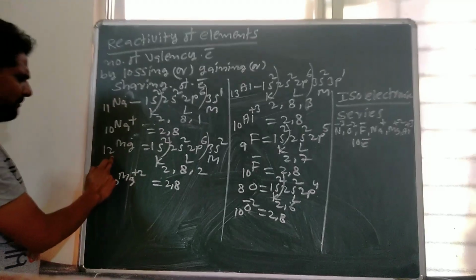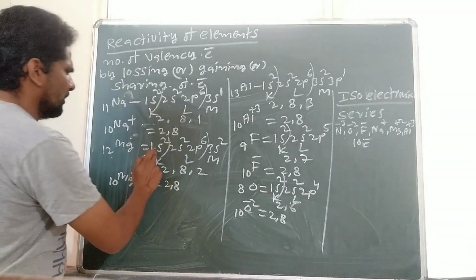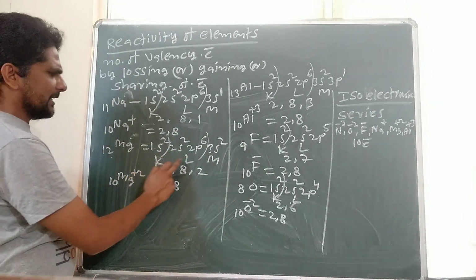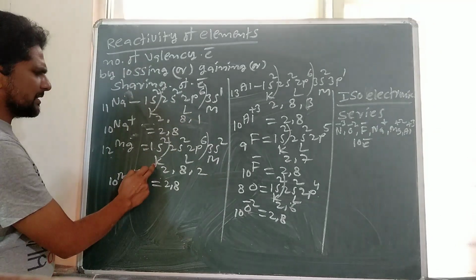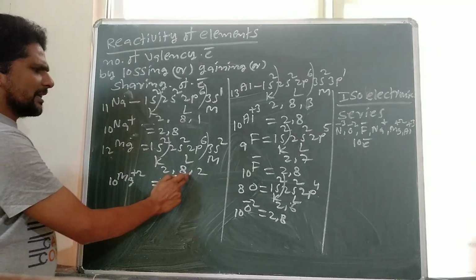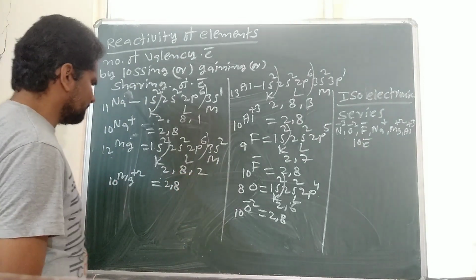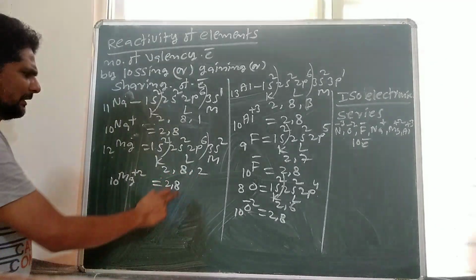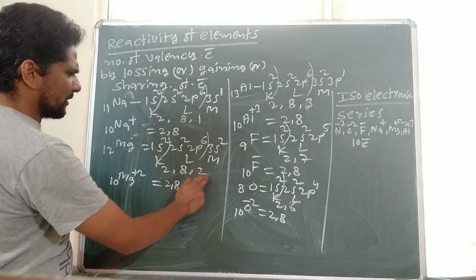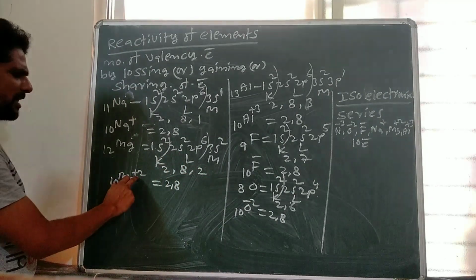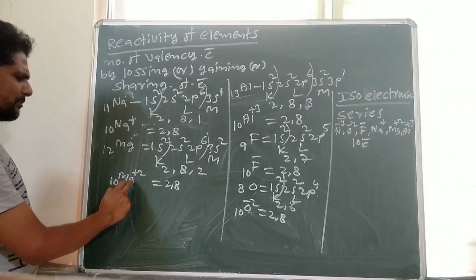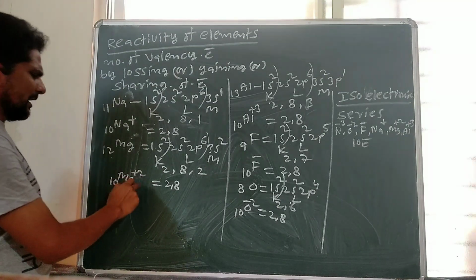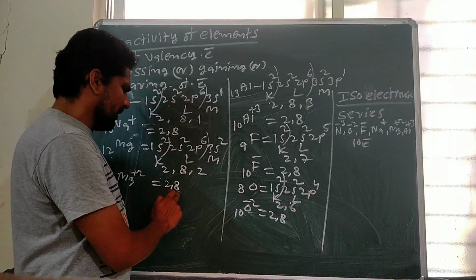Similarly, magnesium: atomic number 12, electronic configuration 1s2, 2s2, 2p6, 3s2. These are divided into shells K, L and M. 2 electrons are present in the K shell, 8 electrons in the L shell, 2 electrons in the M shell. So the numerical electronic configuration of magnesium is 2, 8, 2. Magnesium loses these two electrons. Losing of electrons gives positive charge, so it forms Mg+2. Mg+2 ion consists of 10 electrons, so its numerical electronic configuration is 2, 8.